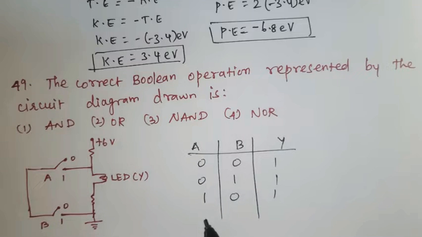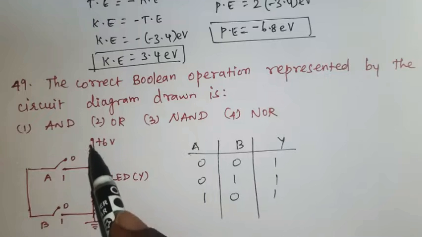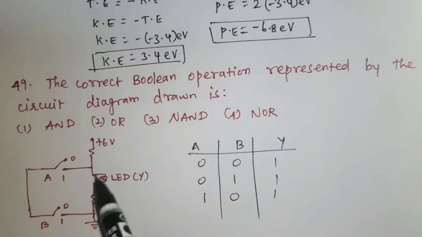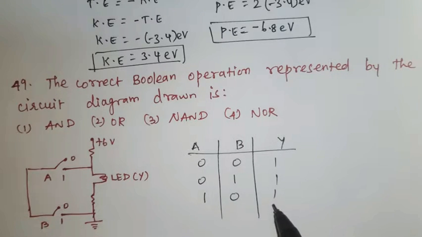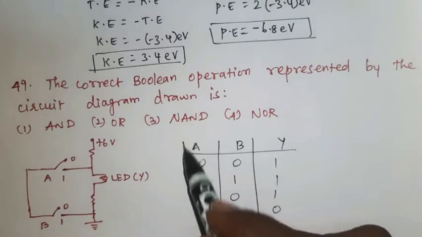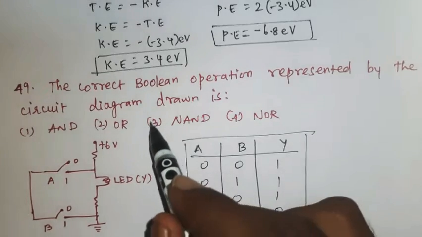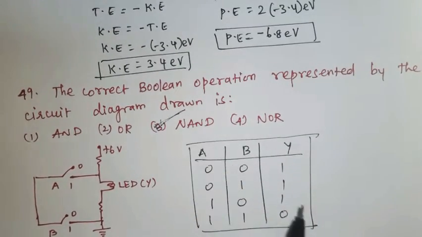In the last case, both keys are closed. When both keys are closed, current flows through the keys A and B. So no current passes through the LED. The LED bulb will not glow. So output will be 0 when A and B keys are closed. So this truth table represents a NAND gate. So option third one is the right answer.